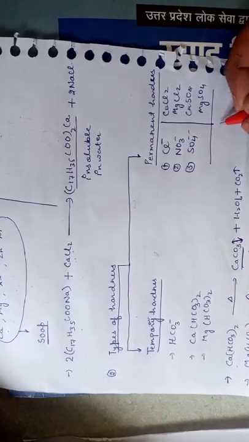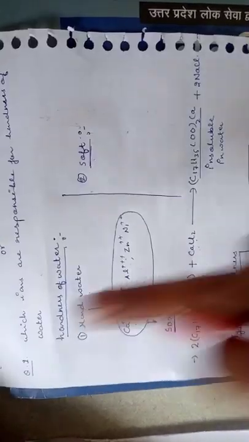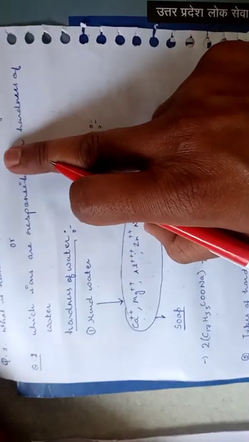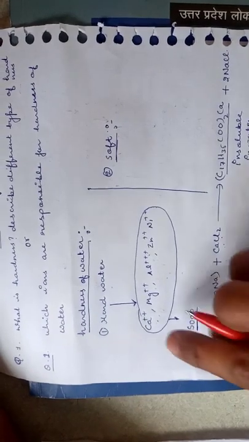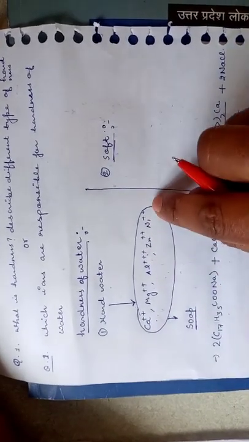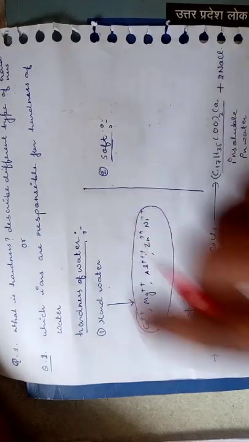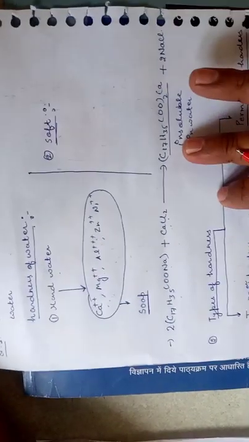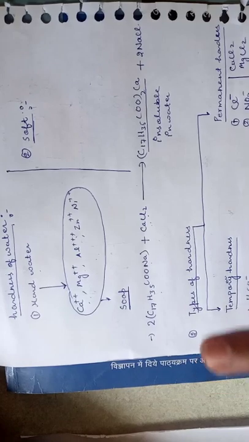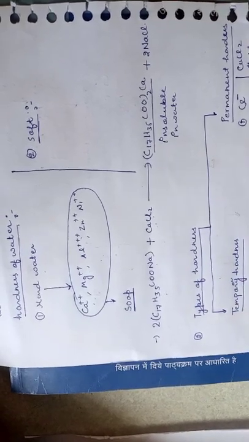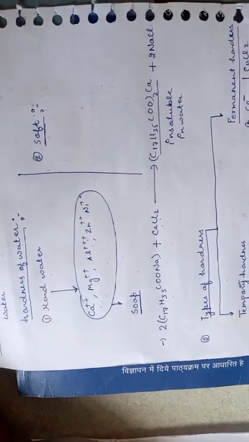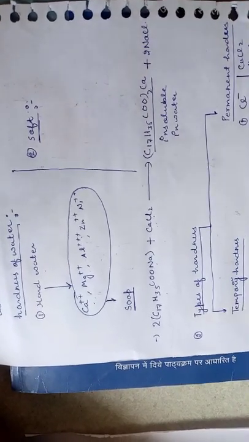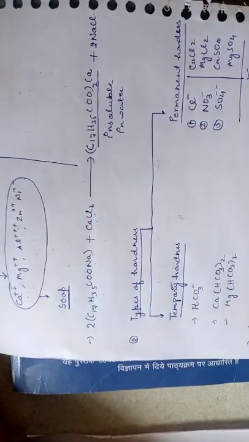So here we have studied what the hardness of a water sample is and which ions are responsible for it. Simply you will write that calcium, magnesium, aluminum, zinc and nickel ions are responsible for the hardness of a water sample. And what is hardness? Hardness is due to the presence of different types of contaminants in water like calcium, magnesium, aluminum, zinc, and the soap consuming capacity is defined as the hardness of a water sample. And you can show it by these types of equations.